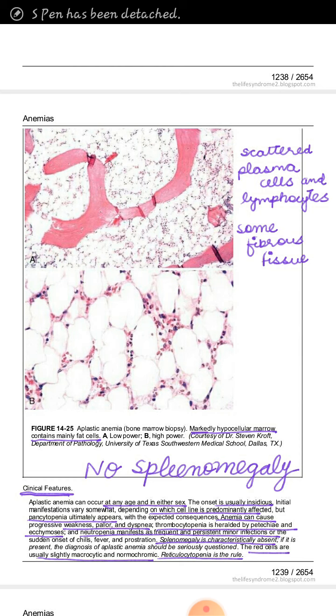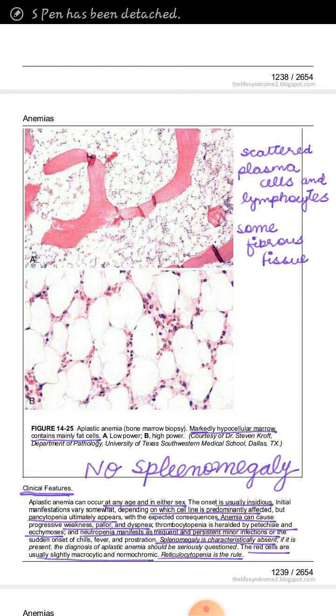Now, what are the clinical features of aplastic anemia? Aplastic anemia can occur at any age, and it is common in both males and females. The clinical features depend upon whether a person is suffering from anemia, leukopenia, and thrombocytopenia. So there are certain signs and symptoms of anemia including pallor, weakness, dyspnea. Then due to thrombocytopenia there is petechiae and ecchymosis. Then due to neutropenia there are repeated and frequent infections.